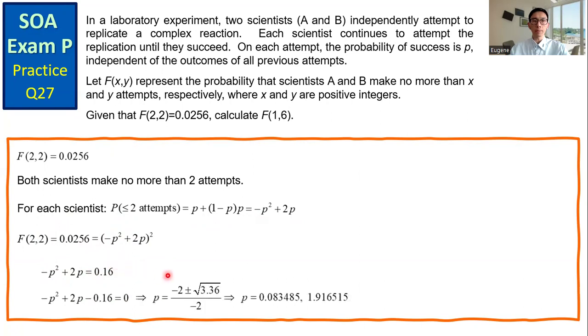Solving for P, which must be between 0 and 1, here we have P equals 0.083485. We need to compute the value of F(1,6).